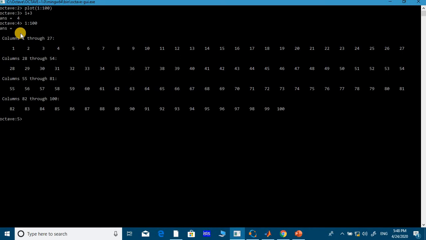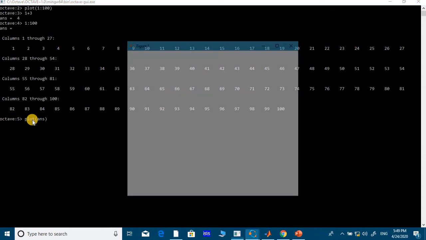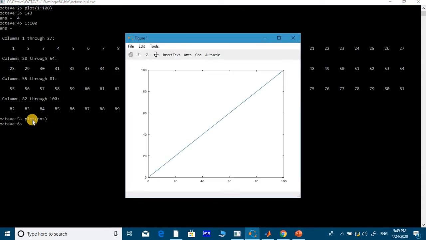If you want to see the graphical representation of these numbers, what is the command for it in MATLAB? Plot of ans. It's stored by default in the answer variable, right? Because I didn't create any variable, it doesn't show any error. It stores the answer in the default variable called ANS. Just enter. See, this is the graph, a linear graph, because the numbers generated by me vary linearly. So this is the plot of 100 values.